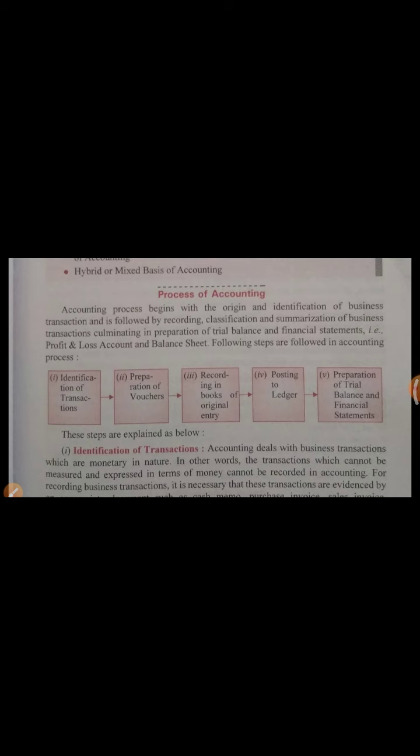After preparation of vouchers, recording in books of original entry. The meaning of original entry is journal. Means on the basis of voucher, you record your transaction in the journal. Journal is a diary in which we record the transactions in chronological order. Chronological means date wise. The fourth step in the process is posting to ledger.